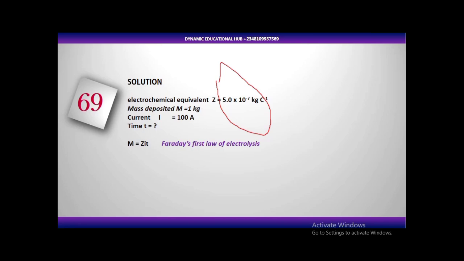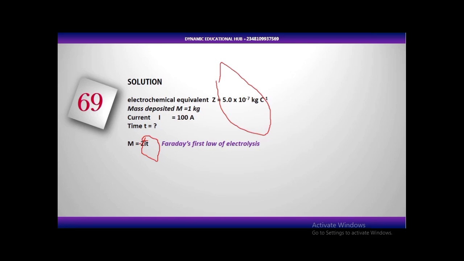Which principle are we going to use? We are going to use Faraday's first law of electrolysis. Faraday's first law of electrolysis states that the mass of substance or metal deposited at the electrode is directly proportional to the quantity of electricity that passes through the electrolyte.